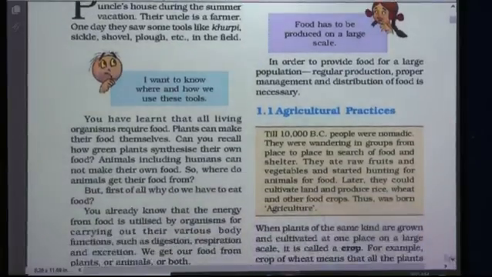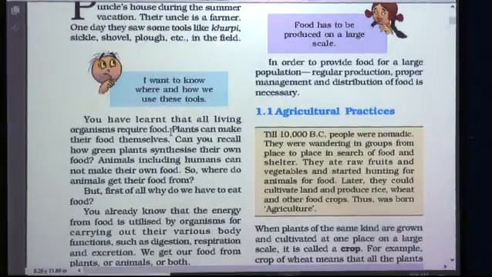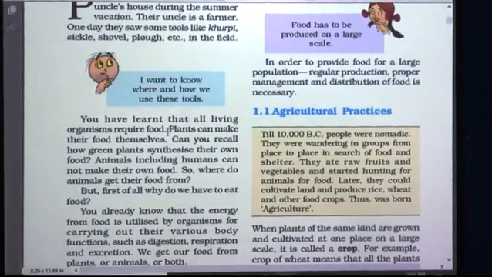So, let us see, you have learnt that all living organisms require food. So, food is must. By consuming food only energy is obtained. So, all the living organisms require food. Plants can make their food themselves. You know that plants undergo photosynthesis and they synthesize their own food. So, they make their food by themselves. Can you recall how green plants synthesize their own food?